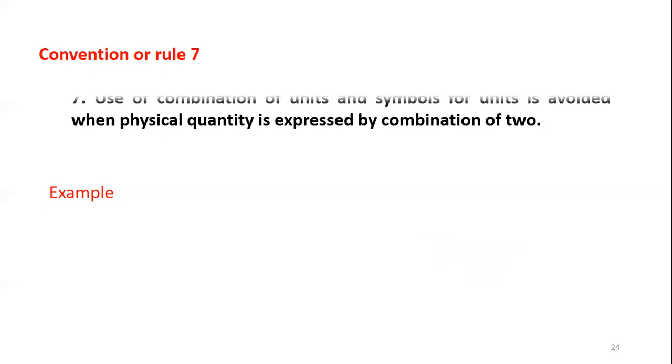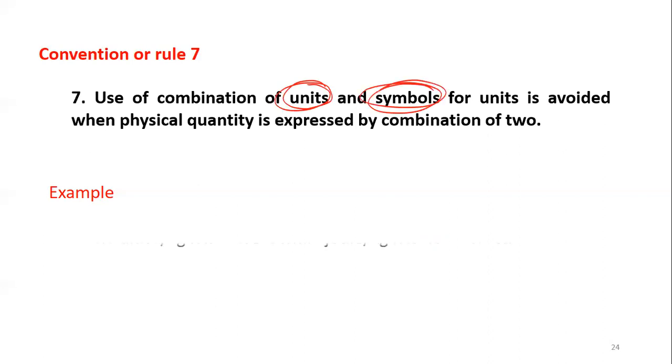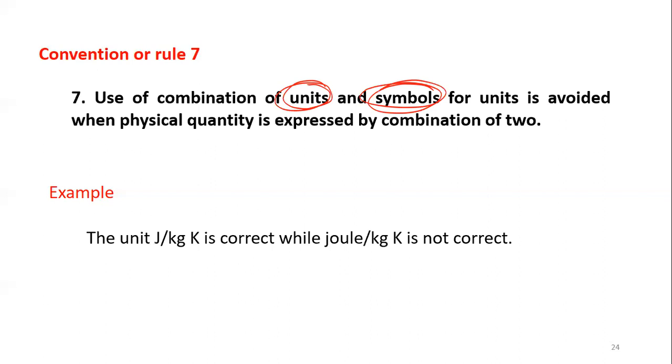Rule number 7. Use of a combination of units and symbols for units is avoided. Means combination of units and symbols is avoided. So let's see one example here. The unit joule per kg per Kelvin, this is the correct way. But here we are writing the unit joule in full form, and then per kg, this is a symbol, this is again a symbol. The combination of these full forms and symbols is not allowed. So that you note here.